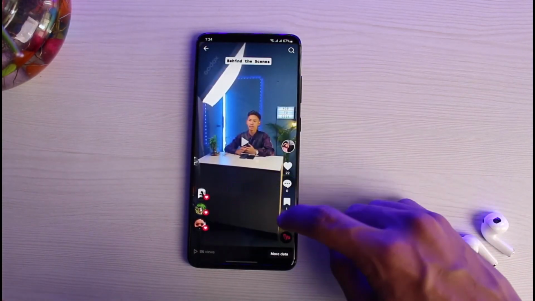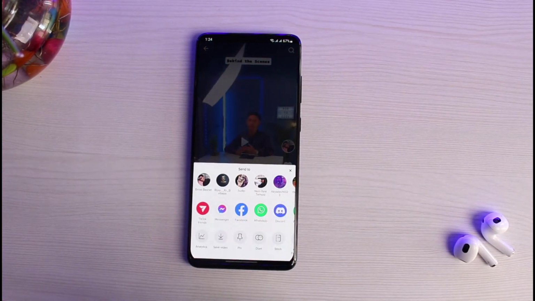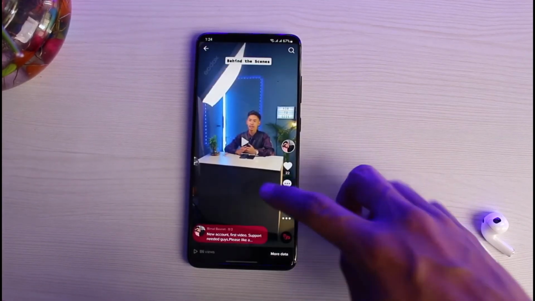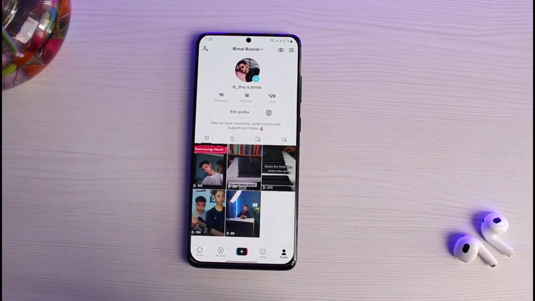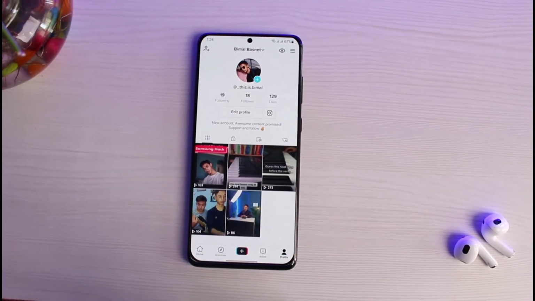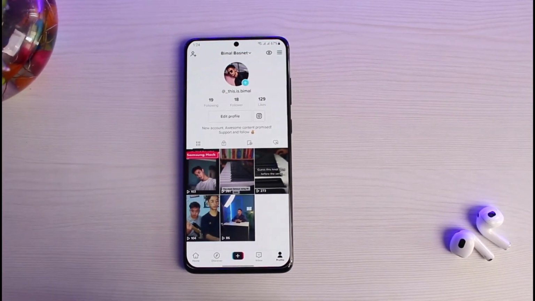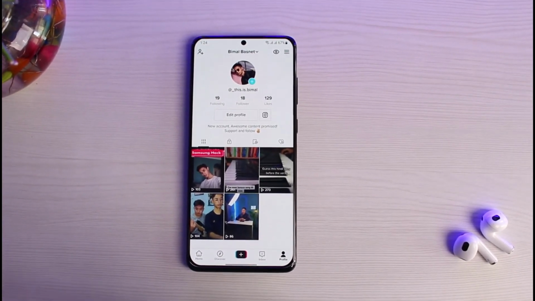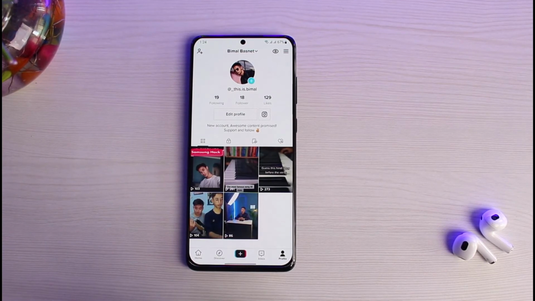The other likely reason could be that you want to add some effective hashtags to your post. Now you cannot go ahead and edit the caption of a random post on a TikTok profile because TikTok does not allow you to edit the videos and captions once you post it. But if you want to do it in the future, and if you want to recommend it in the future, what I would recommend you do is to simply use some effective hashtags. There are a bunch of free websites which offer you some of the popular hashtags going around on social media platforms. So make sure to stick around with that, and hopefully this was it.